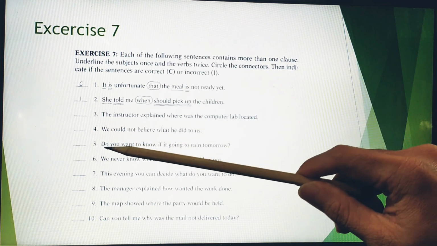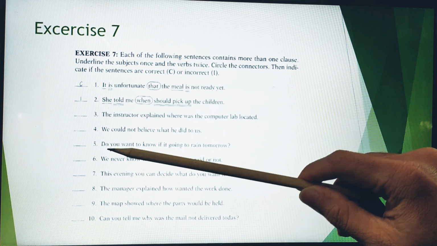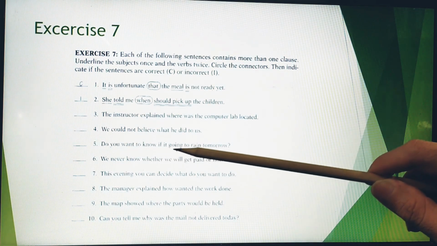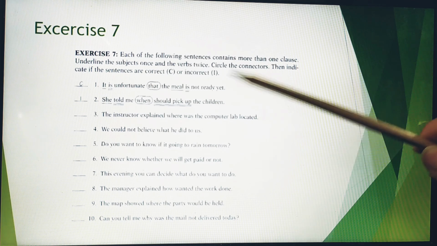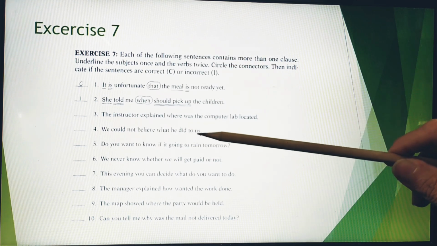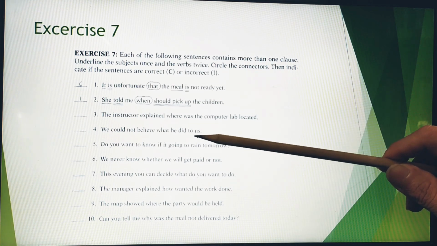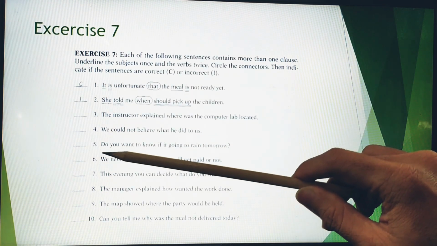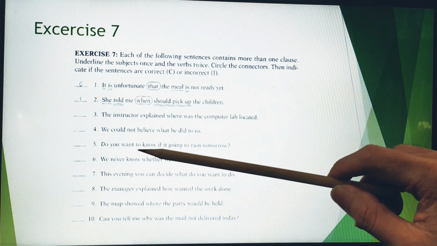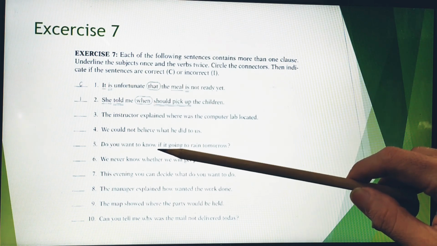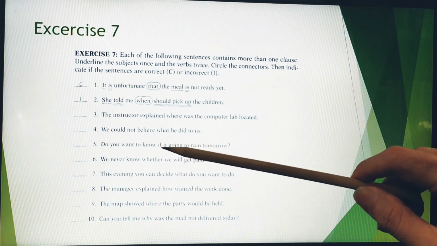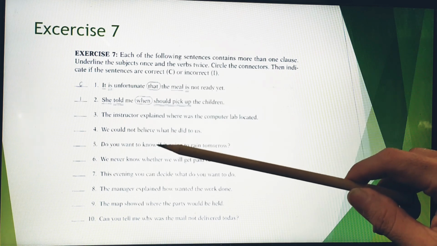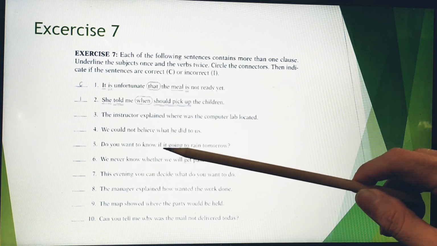Take a look at number 5. Do you want to know if it going to rain tomorrow? So what do you say about this one? For number 5, is it correct or incorrect? Do you want to know if, so this is the noun clause connector, followed by it. Could you find out which one is the verb?